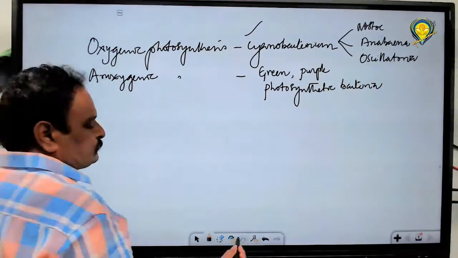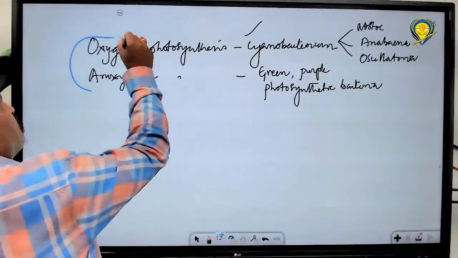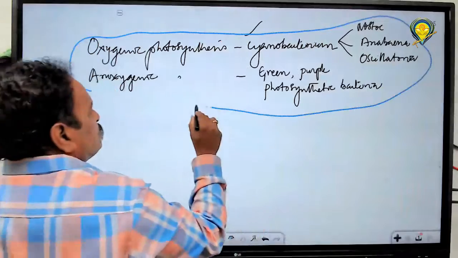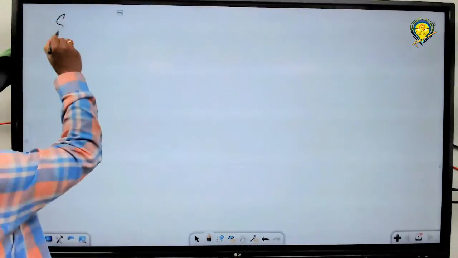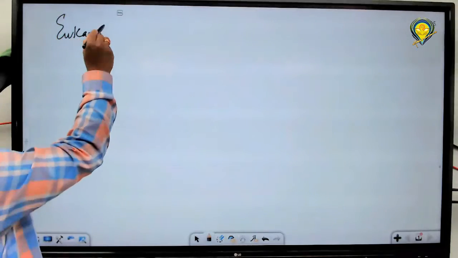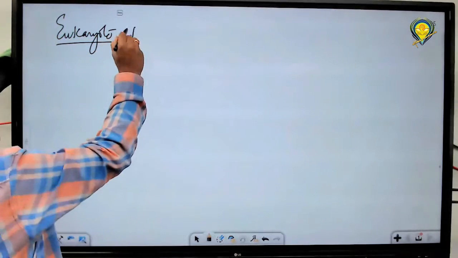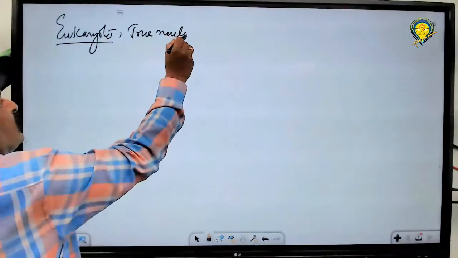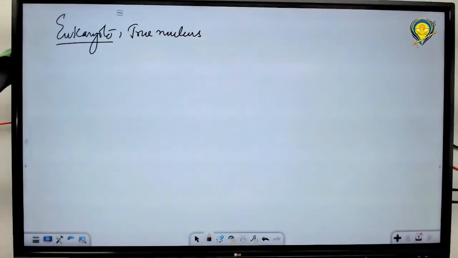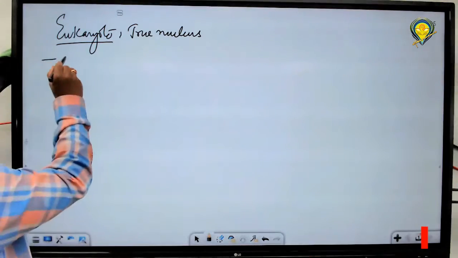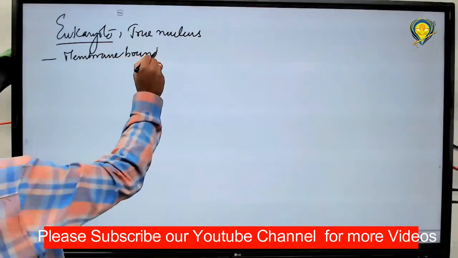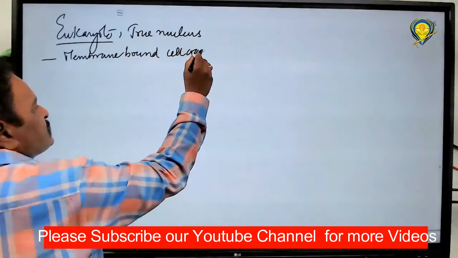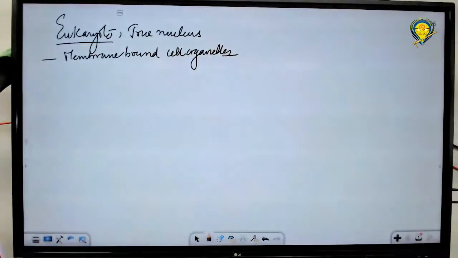Okay, next. So this is about the prokaryotic organisms. Next we move to eukaryotes, eukaryotic organisms. The name itself is giving the meaning: eukaryote means true nucleus. Organisms with a true nucleus are called eukaryotes, with a true nucleus and membrane-bound cell organelles. So membrane-bound cell organelles are present, and the nucleus is a true nucleus.